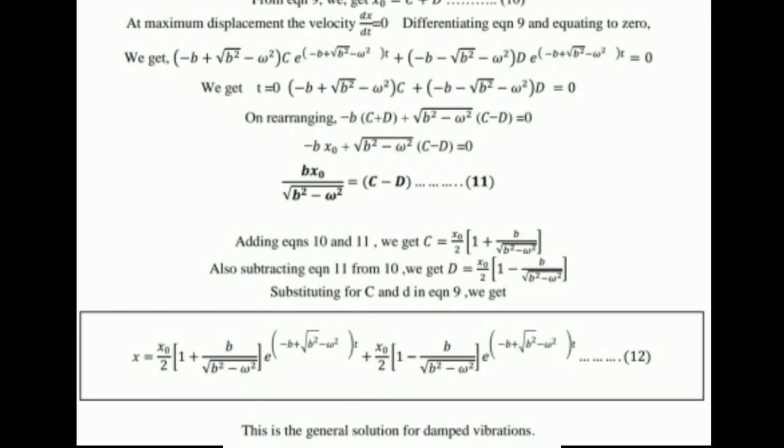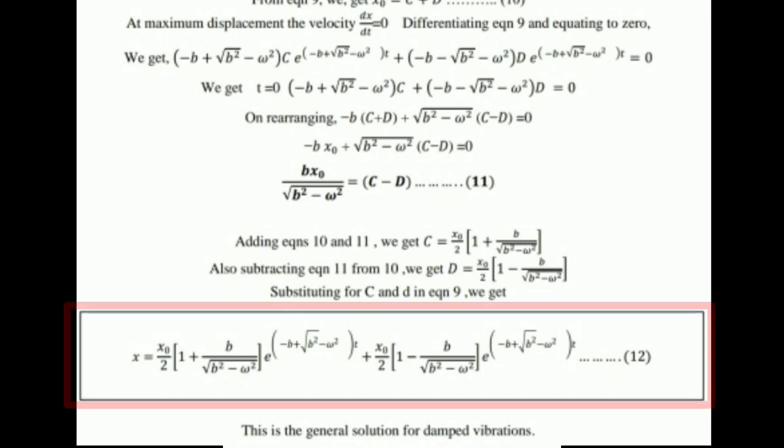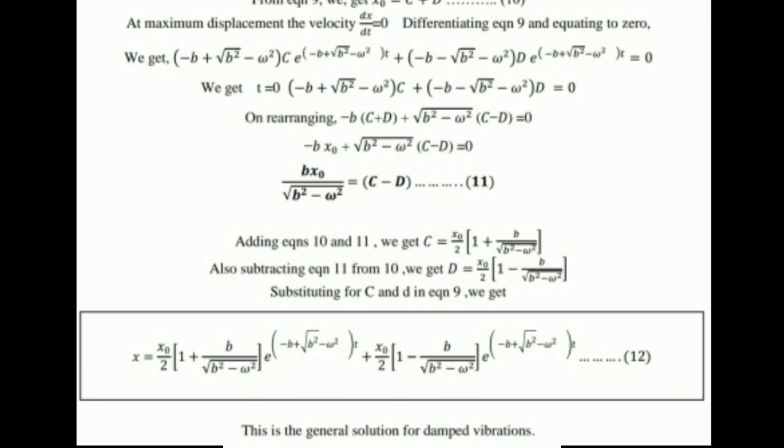So substituting for c and d in equation number 9, we get the final equation or general solution for damped oscillation, that is x equals to x naught by 2 into 1 plus b by under root b square minus omega square into e raised to minus b plus under root b square minus omega square into t, plus x naught by 2 into 1 minus b by under root b square minus omega square into e raised to minus b plus under root b square minus omega square into t.